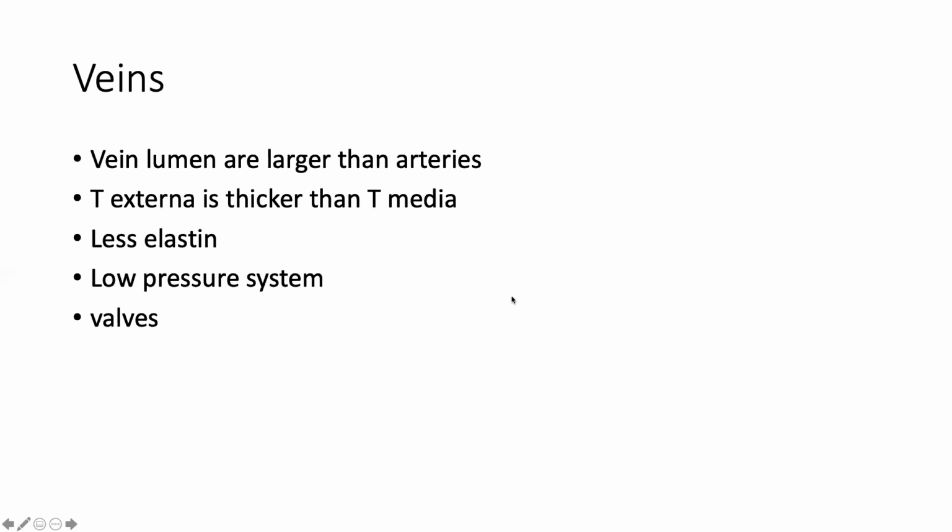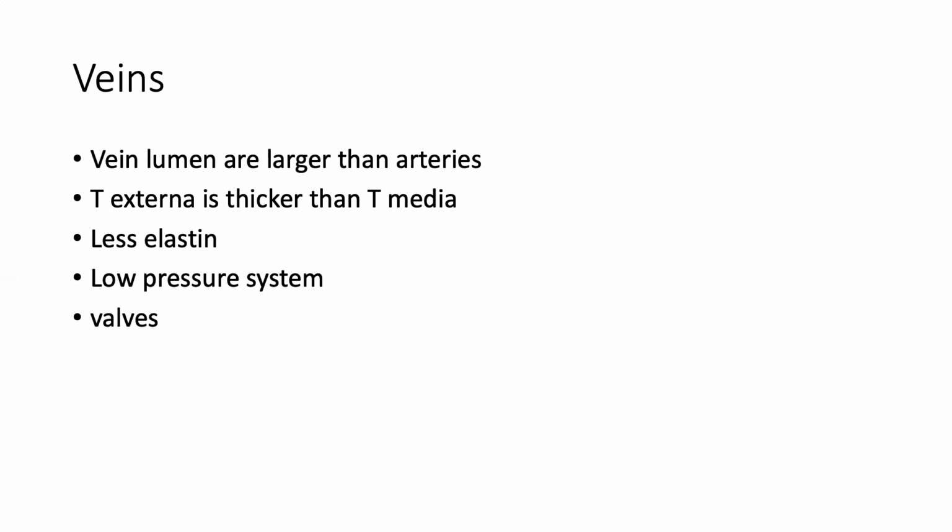So the veins, once the venules merge together to form bigger veins, have lumens that are in general larger than arteries. They have a thicker tunica externa, which is the outermost layer, compared to the tunica media.